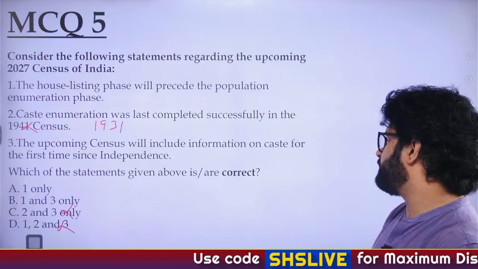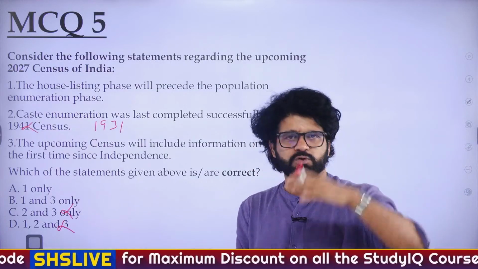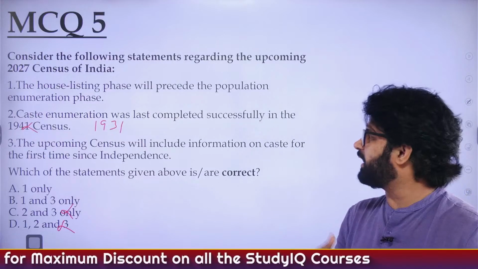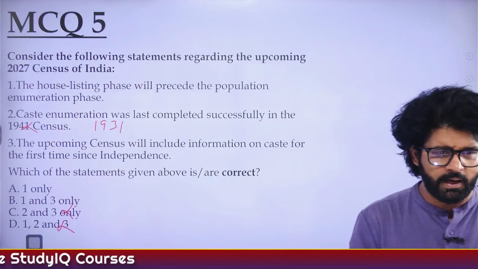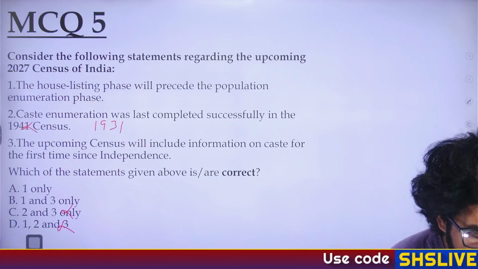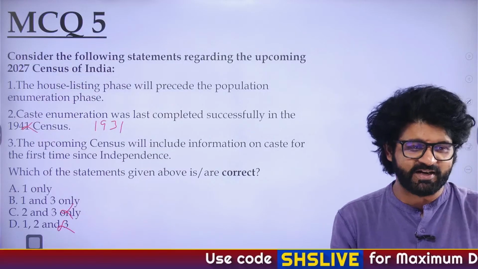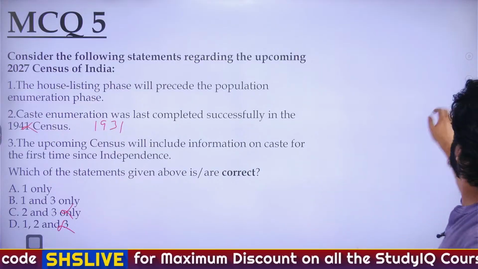Upcoming census will include information on caste for the first time since independence. Yes, because the full information which we had on caste was the 1931 census, and that is outdated now. So third statement is correct, and the answer is B, as stated by Amal, Ravi, Shashikala, Rishi, Elavarasan. Oh my God, this is such a tongue twister name, but a cute name. Shriparna, Krishi, Mamta, Jivayan, Vin, and Vimal.